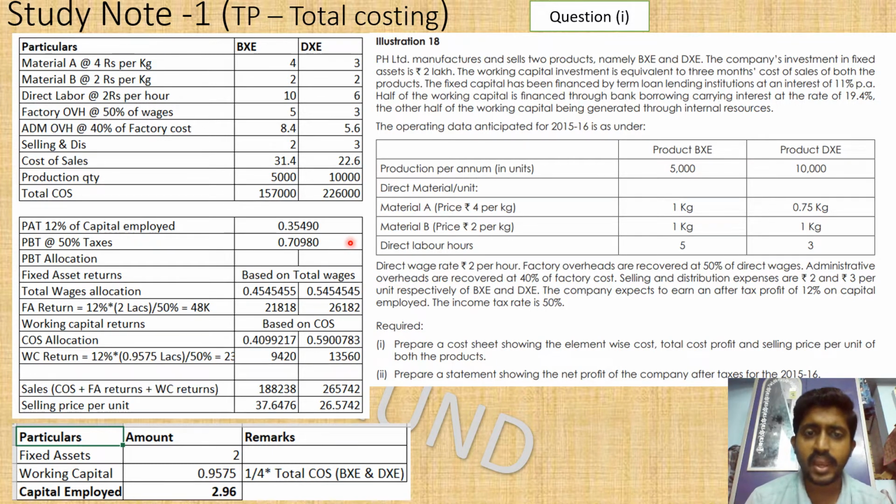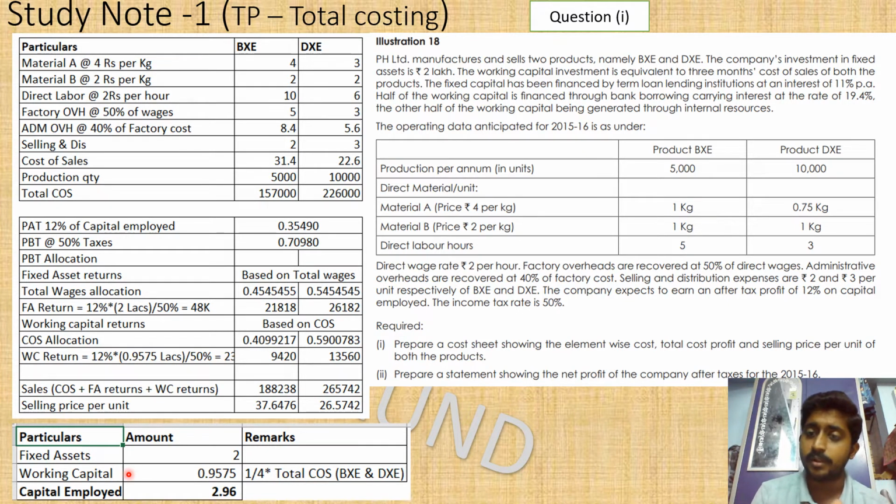We have to allocate the profit before taxes, and for allocation we know that the company needs 12 percent on capital employed. Capital employed has two components: one is the fixed asset component and the other is the working capital component.